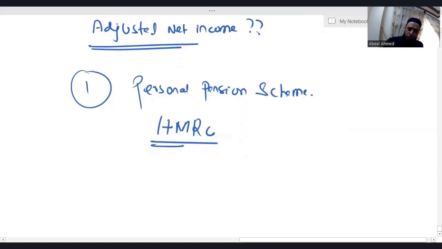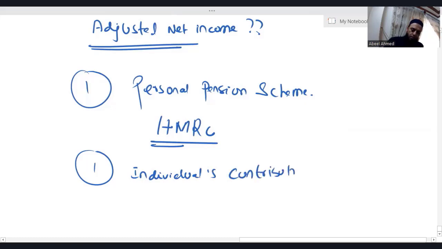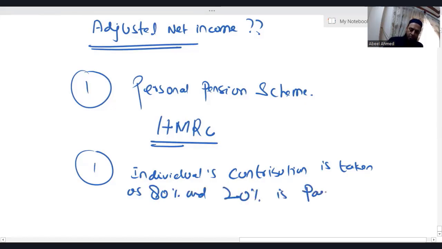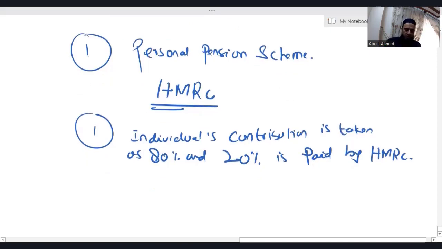So you just need to know a few things. Number one, the individual contribution is taken as 80%, and 20% is paid by HMRC. That is the UK's taxation authority.